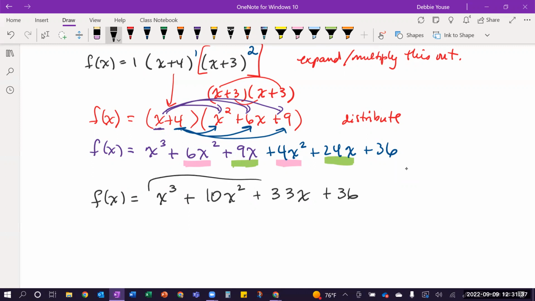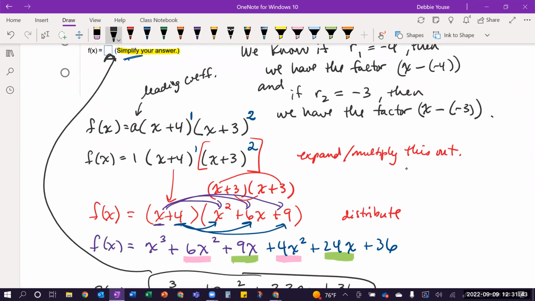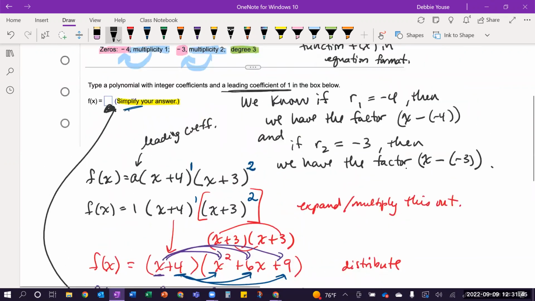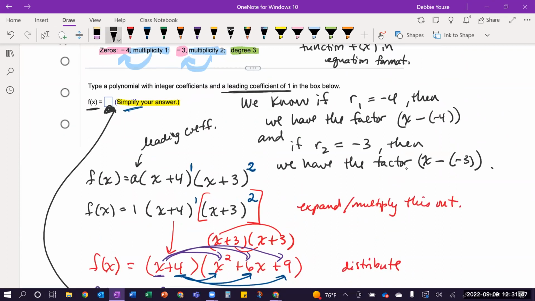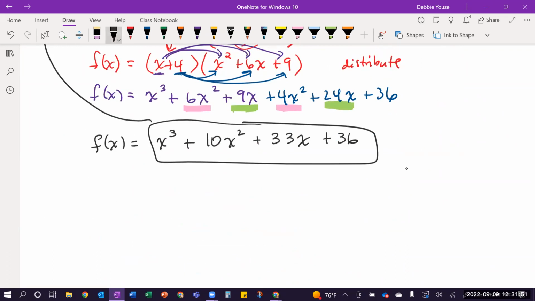So this is what I would type in that box, okay? And notice they already have f of x equals, so I don't need to type f of x equals.